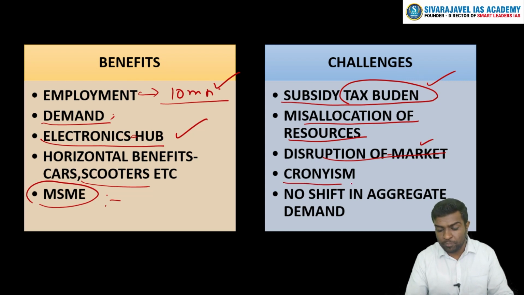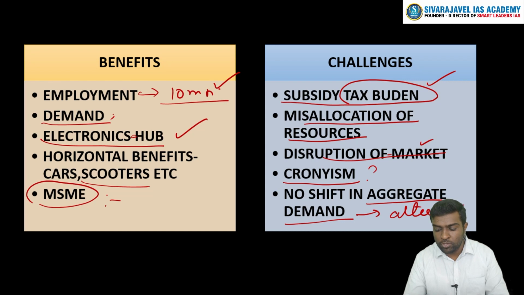Cronyism is another problem, because PLI is mainly an administrative scheme, and therefore once there is any kind of nexus between the politician, the executive, and the particular business, there's going to be lobbying, cronyism, nepotism, and all those things involved in this scheme. And even if we make this a success, the aggregate demand is not going to shift towards any other alternative.